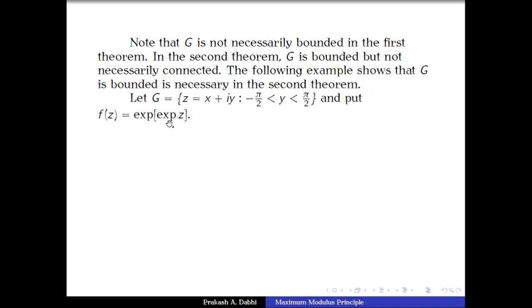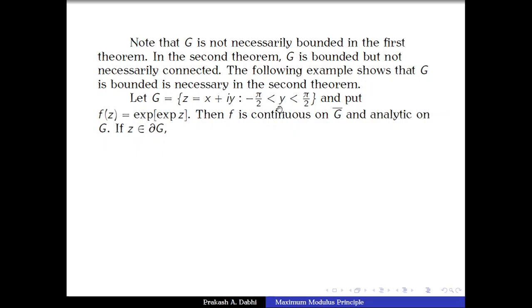Because exponential is an entire function, the composition is also an entire function, and therefore the function f is continuous and analytic on the whole complex plane. In particular, f is continuous on the closure of G and f is analytic on G, right? Okay, now let us take any point z from the boundary of G.